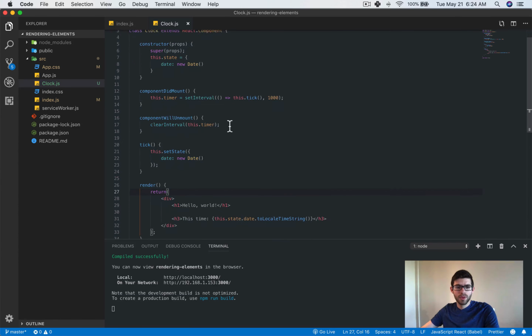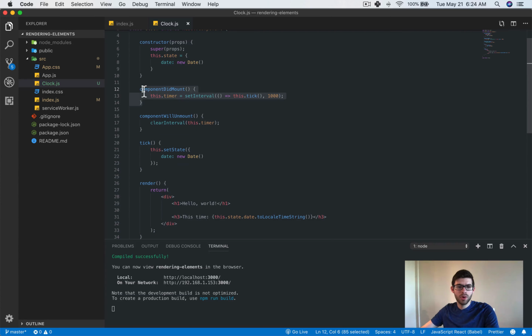And then what we're doing is we're saying when the component mounts, so when the component is done rendering, run this function that will basically update the time every 1 second. And that function is right here. So we're just going to be updating the time right there with setState.